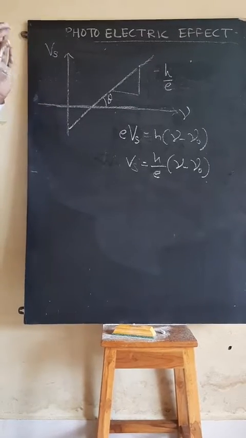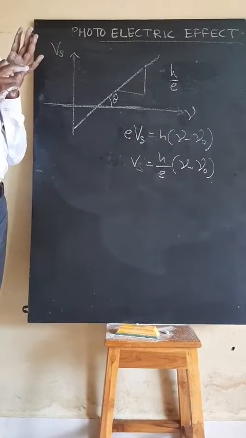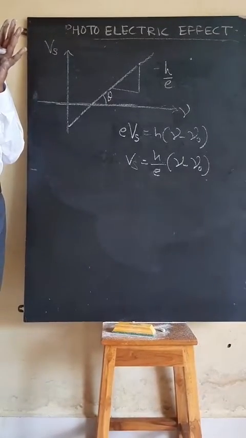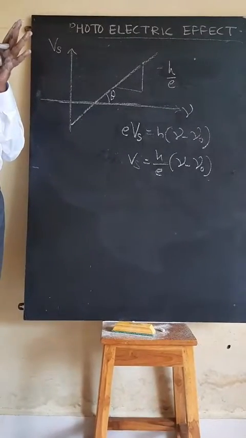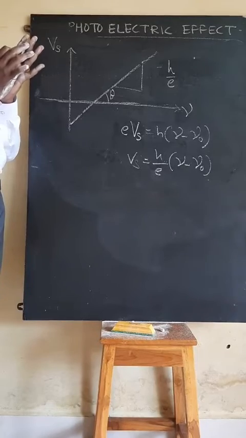Now just see one by one on what factors the terms depend. Intensity depends on current, or current depends on intensity. Work function depends on matter. Kinetic energy depends on frequency. Kinetic energy is independent of intensity. These are the most important things.